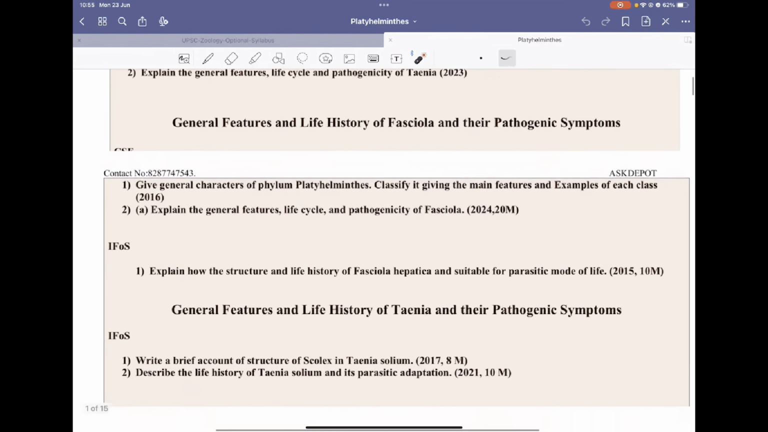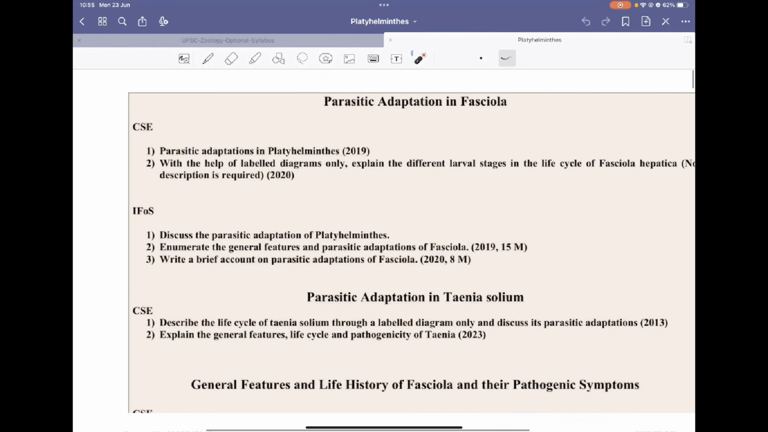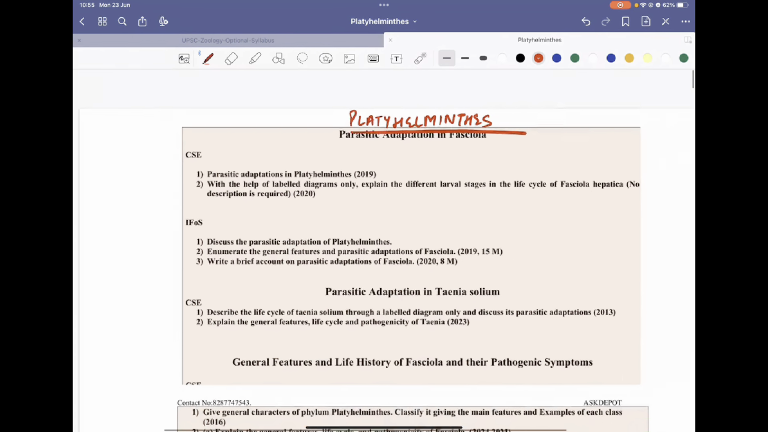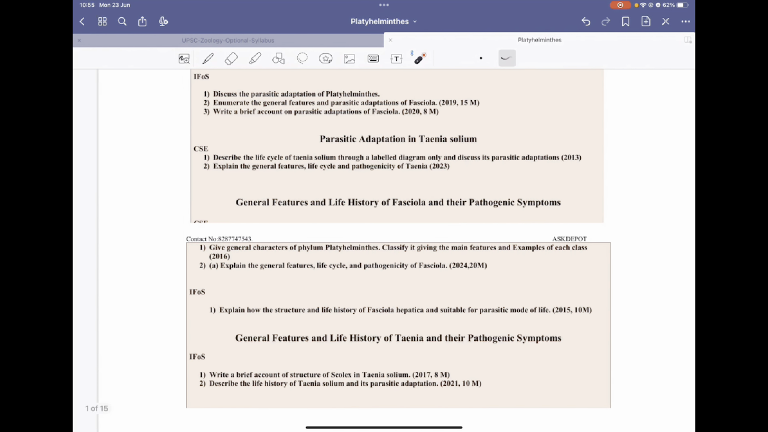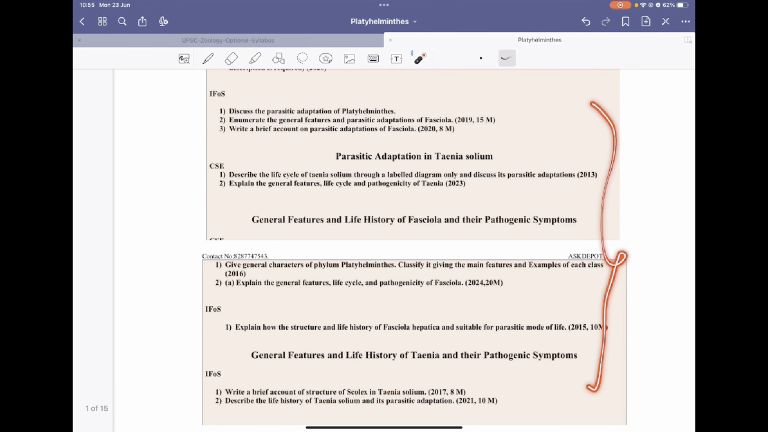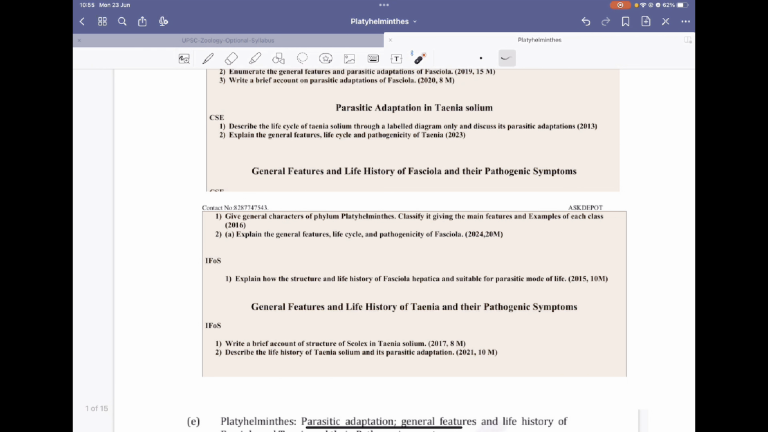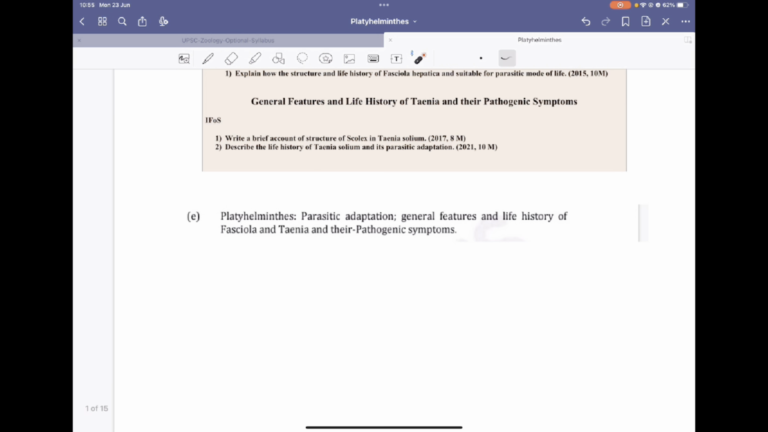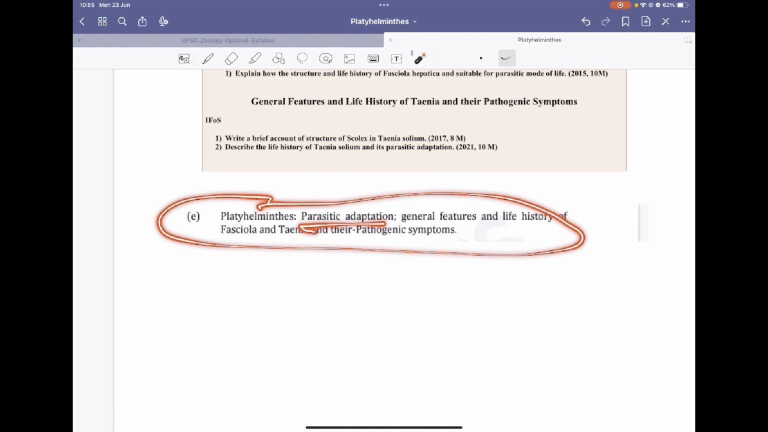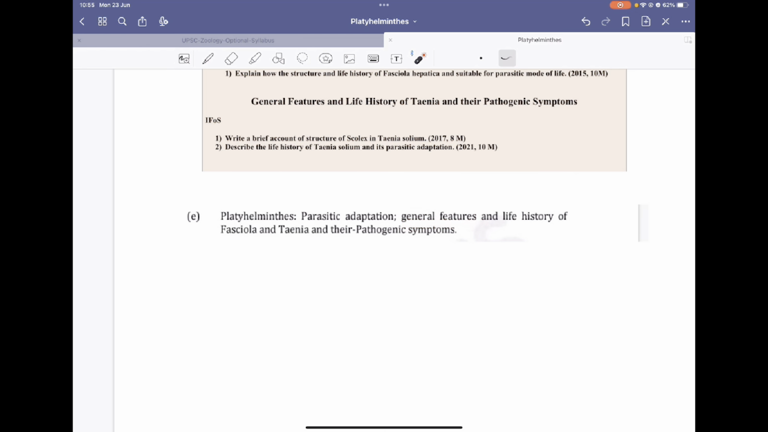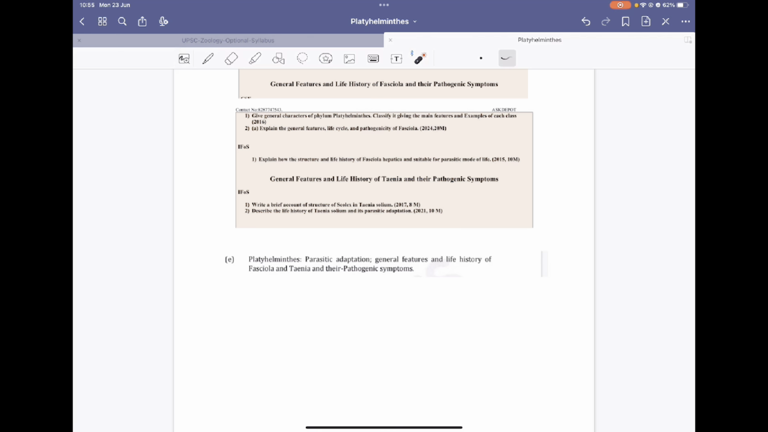Today we will discuss the topic of platyhelminthes. You can see there are many previous year questions that have been asked from this particular segment, and the topics mentioned in the syllabus are platyhelminthes, the parasitic adaptation, the general features, life history of Fasciola, Taenia, and their pathogenic symptoms.